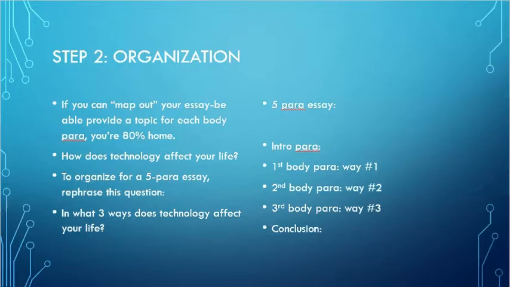So let's just back out for a second, and remember that an essay is a stylized piece of writing, and what that means is you have to follow the rules. Everybody knows a haiku, right? 5 syllables one line, 7 syllables the next, and then 5 again. It's a 3-line poem. Now you can write a 13-line poem if you want, but it's not a haiku. If you want your poem to be a haiku, you have to follow those rules. You have to count syllables, and you have to make it work under those rules.